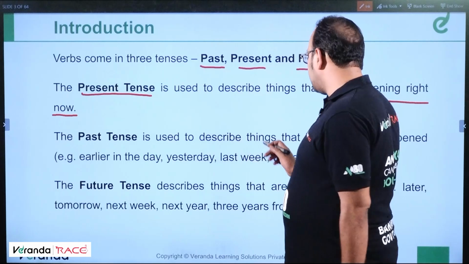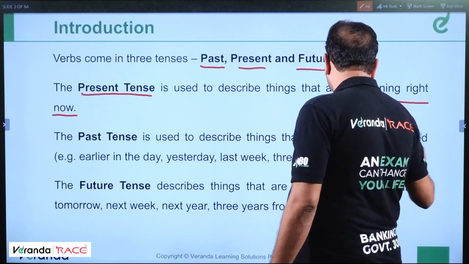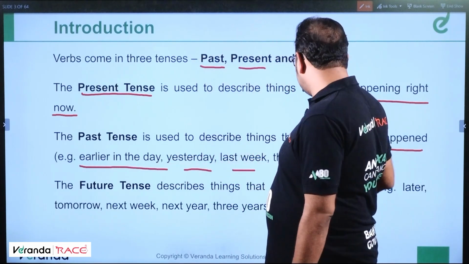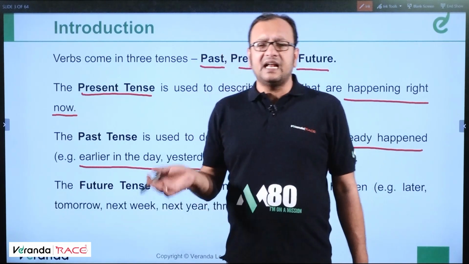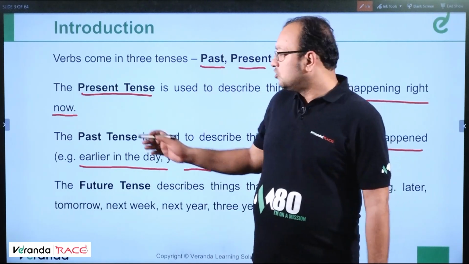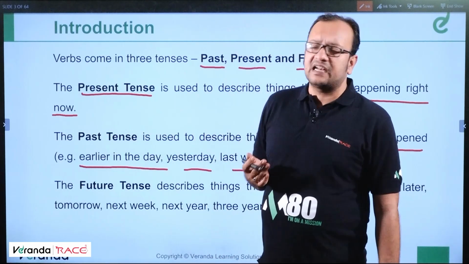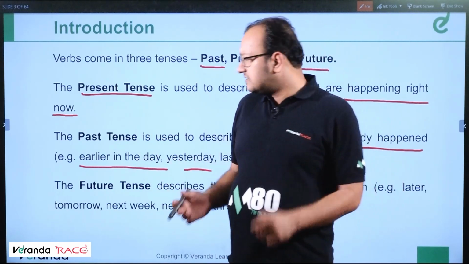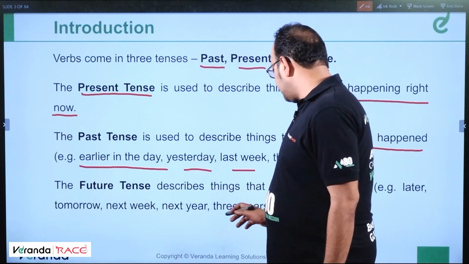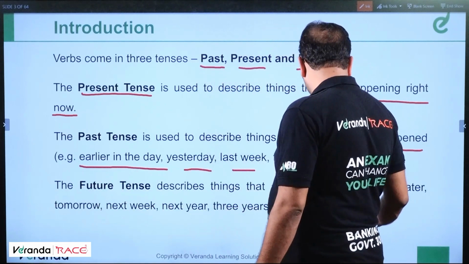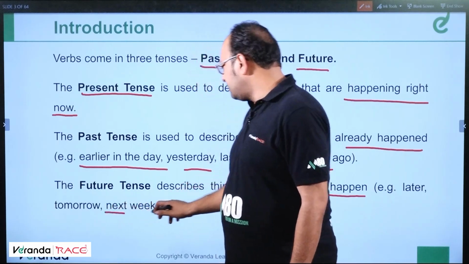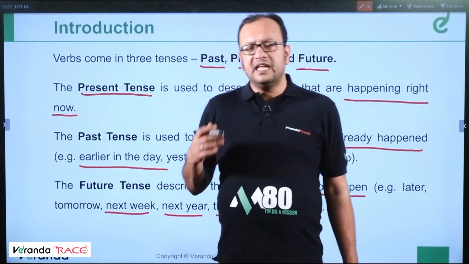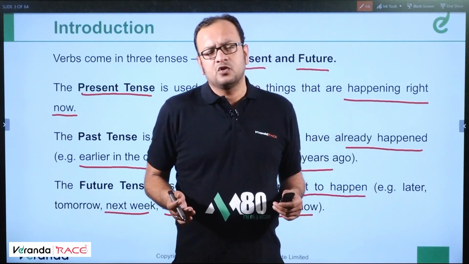The past tense is used to describe things that have already happened. Example: earlier in the day, yesterday, last week, 3 years ago, in 1996, in 1984. Those actions, those events are represented by the past tense. You've understood the present tense and the past tense. The future tense describes things that are yet to happen, like later, tomorrow, next week, next year, 3 years from now, next Sunday.